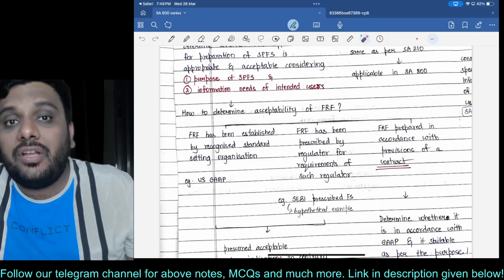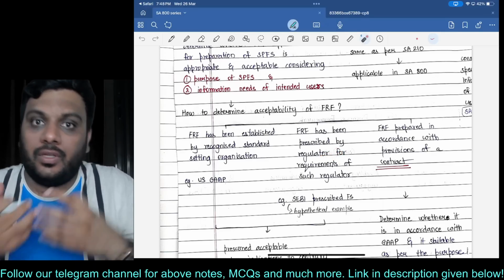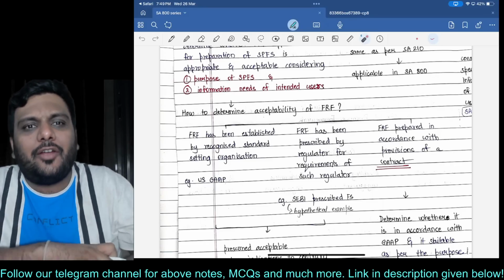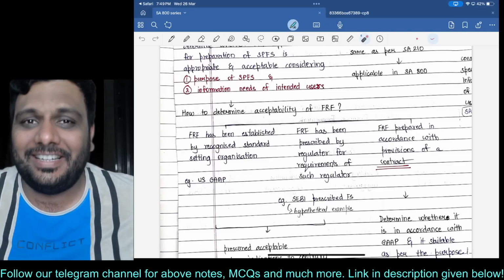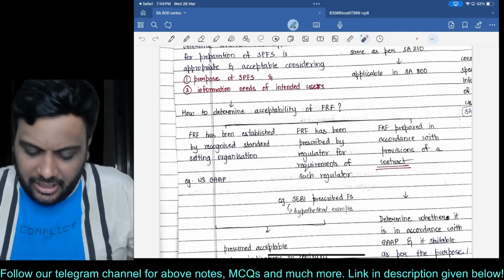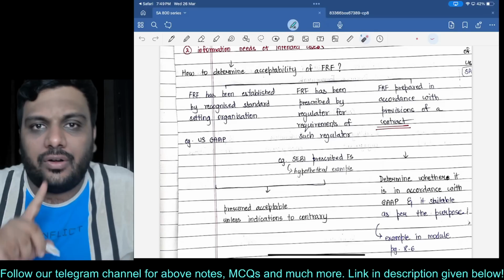If the financial reporting framework has been prescribed by some regulator, then obviously it will be acceptable, unless there are indications to the contrary. Regulator of what? If it is a regulator of Afghanistan, all right. So normally it will be acceptable unless there are indications to the contrary. So presumed acceptable unless there are indications to the contrary.